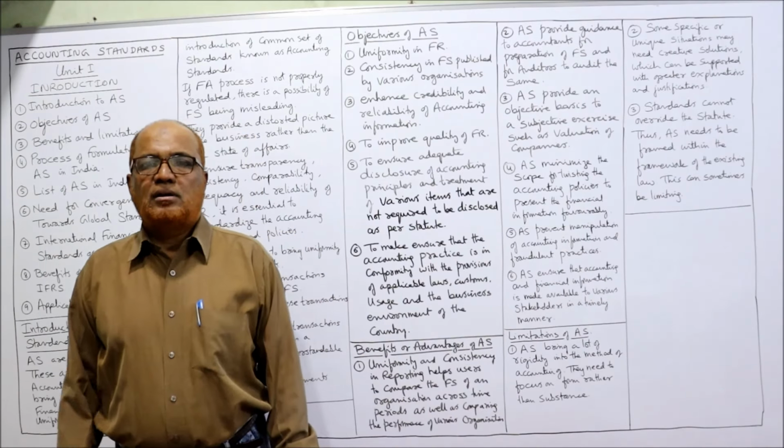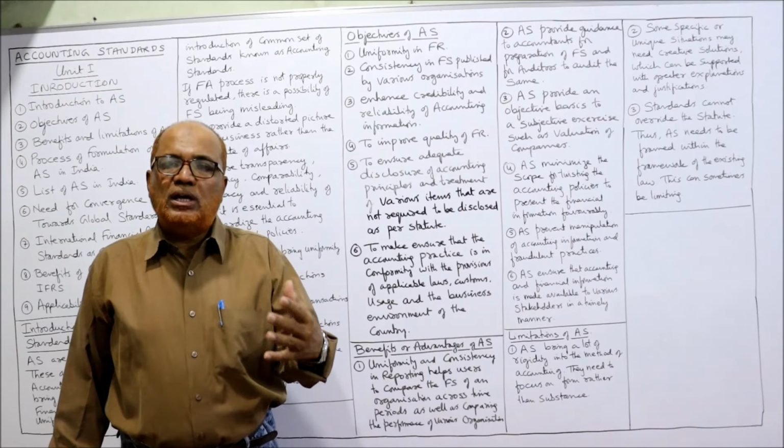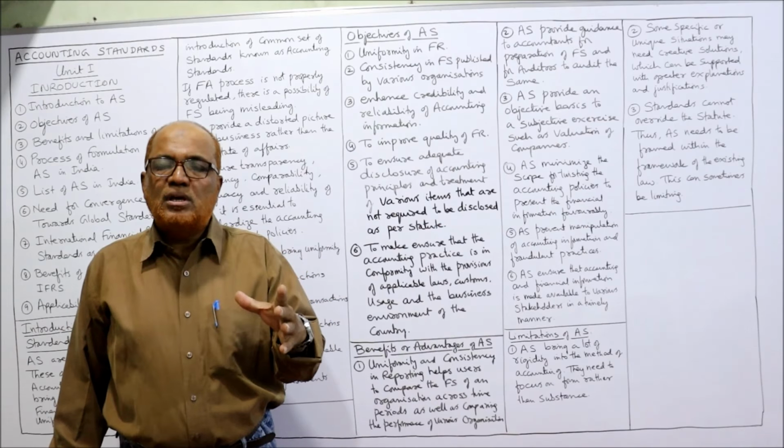Now, to ensure adequate disclosure of accounting principles and adequate treatment of various items that are not required to be disclosed as per statute. As per the law, it is not required that each and everything should be disclosed. There are some items which are not to be disclosed according to statute. Then this accounting standard will explain how to treat, how to deal with those items which are not statutorily required to be disclosed.